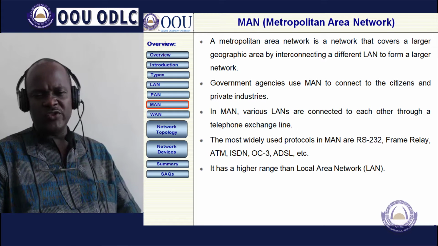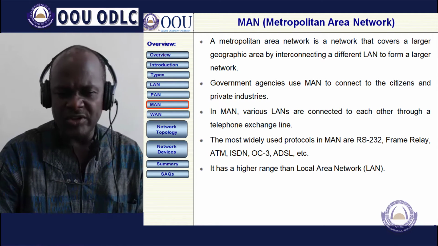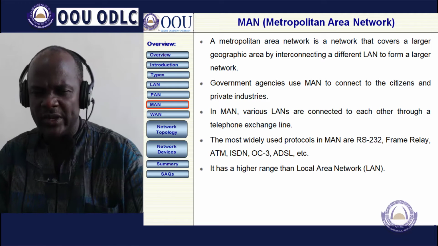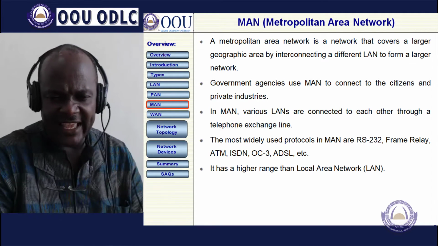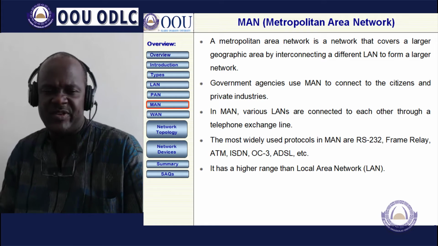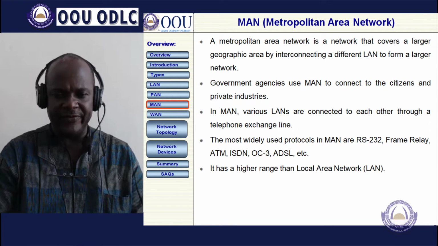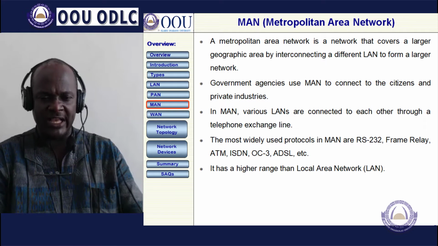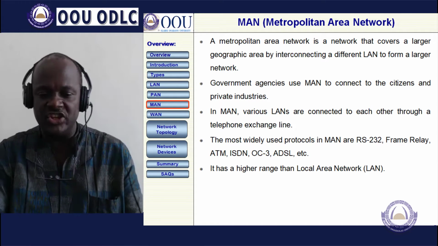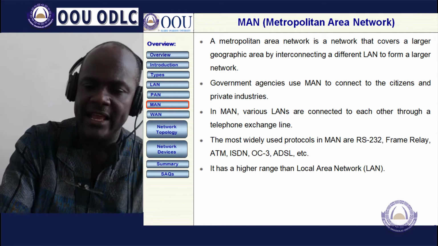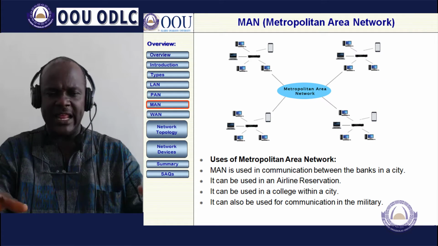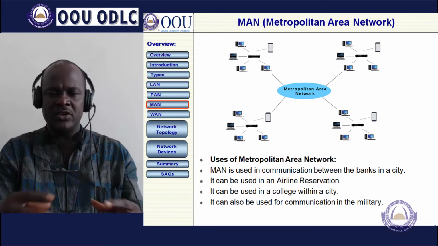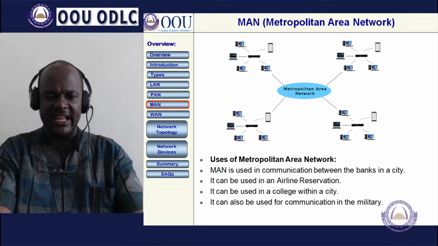The protocols mostly used are RS-232, frame relay, ATM, ISDN, OC3, as the case may be, and ADSL. These are the different protocols that are used by a Metropolitan Area Network. It has a very large range compared to the LAN. Then you can see the example diagram. Look at the diagram of different LANs that are connected to a Metropolitan Area Network.